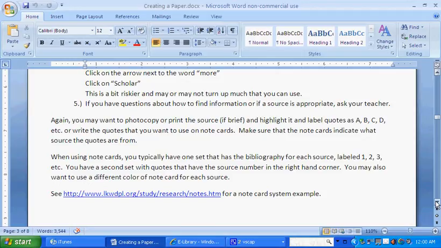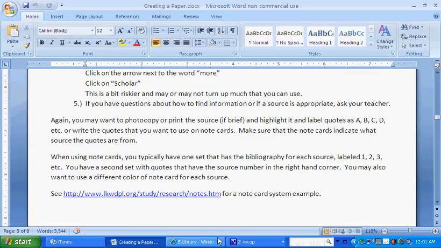Again, with these sources, you probably want to photocopy them or print them if they're brief, and highlight it, label quotes as A, B, C, or D, or use a note card system. Typically, when you're using a note card system, you have one set that has only the bibliography, so one set of note cards that you label number 1, number 2, number 3, number 4, however many sources you have. So your number 1 source, you write down all the bibliographical information for that source. Your number 2 source, same thing. Your number 3 source, same thing.